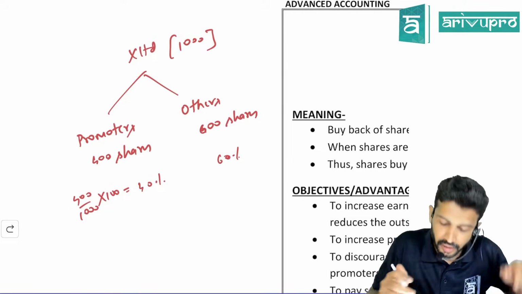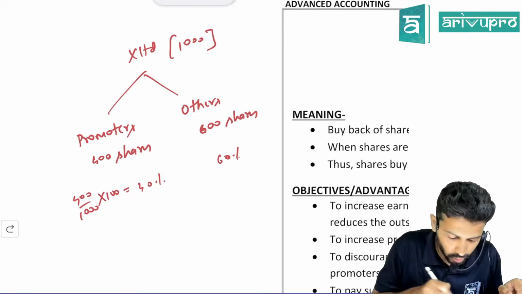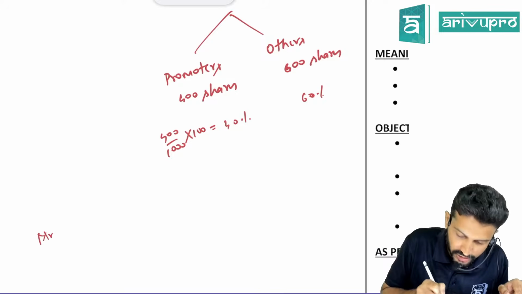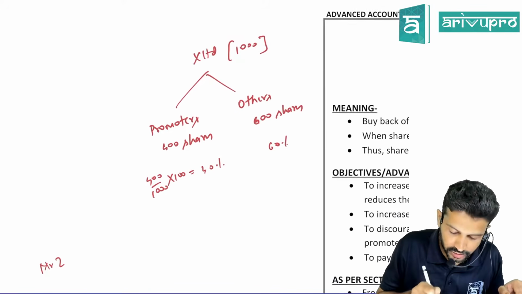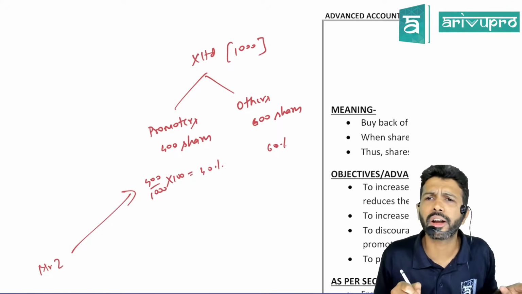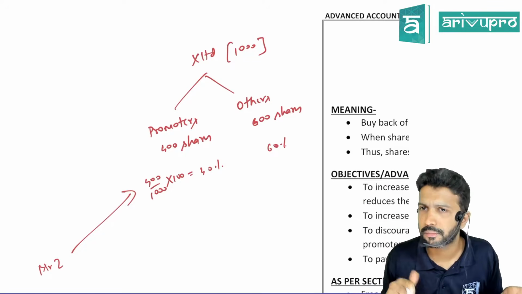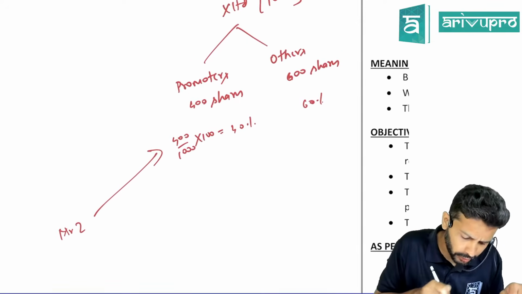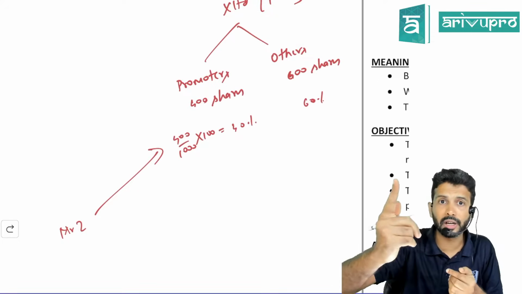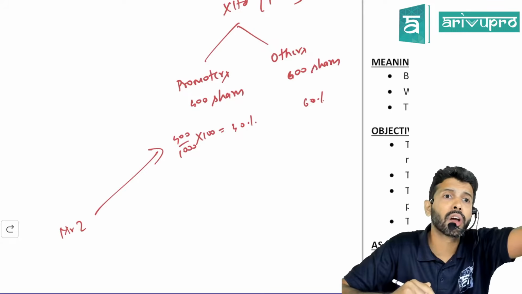Yes or no? Now you check over here. Promoter is holding how much? 40%. Others are holding 60%. Let's say one guy, Mr. Z, came. He told the promoter, sell your 40% shares to me. He directly gave one call to the promoter and told, give your shares to me. The promoter told, no, I don't want to sell. Z gave a lucrative offer. 100% bonus also he gave. If the share value is, let's say, 1 crore, the Z guy offered 3 crore rupees for that. Still the promoter told, I will not sell.